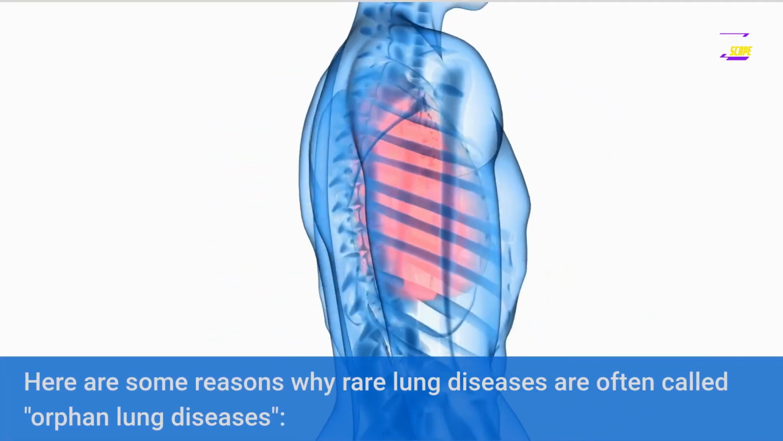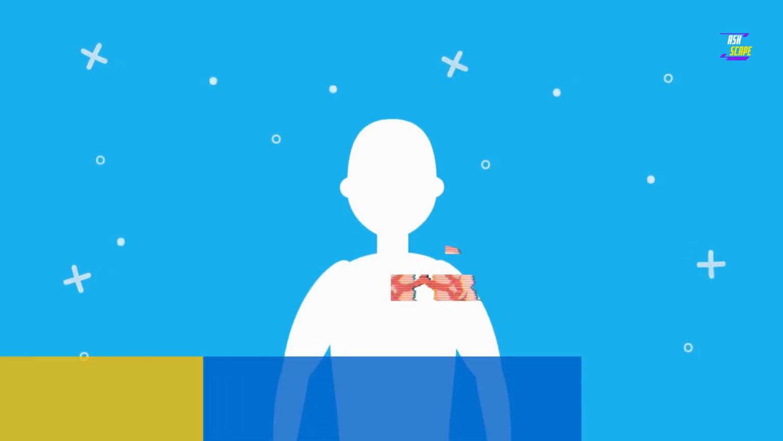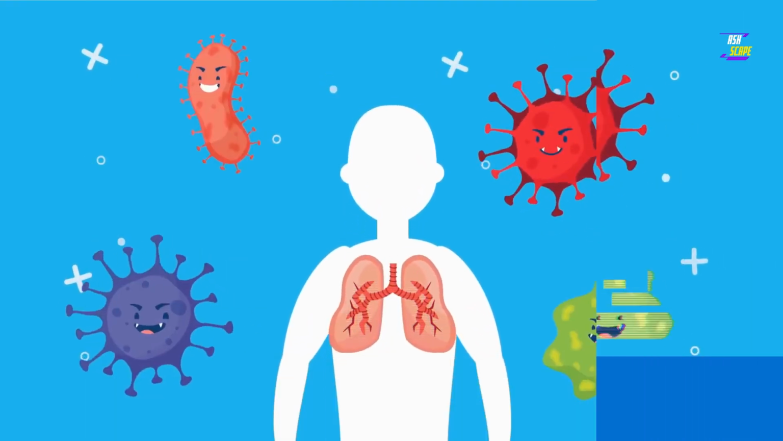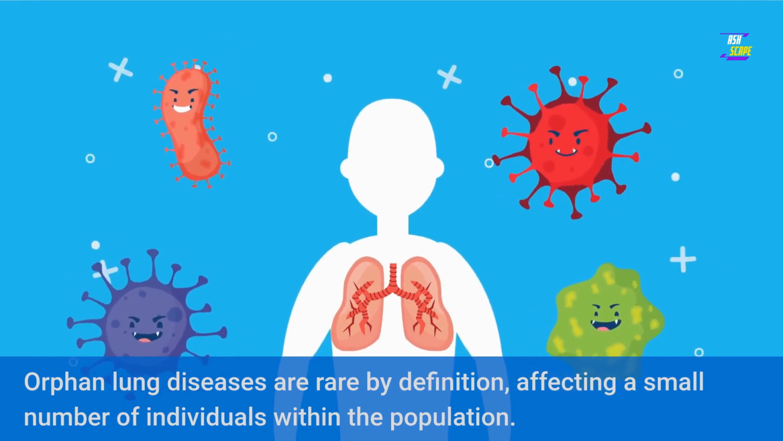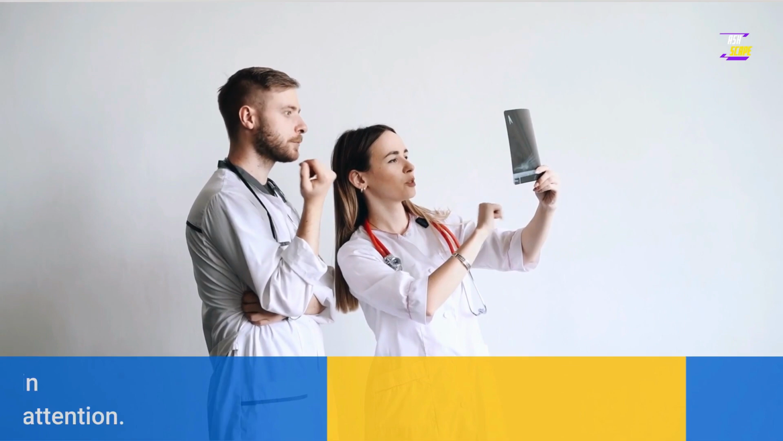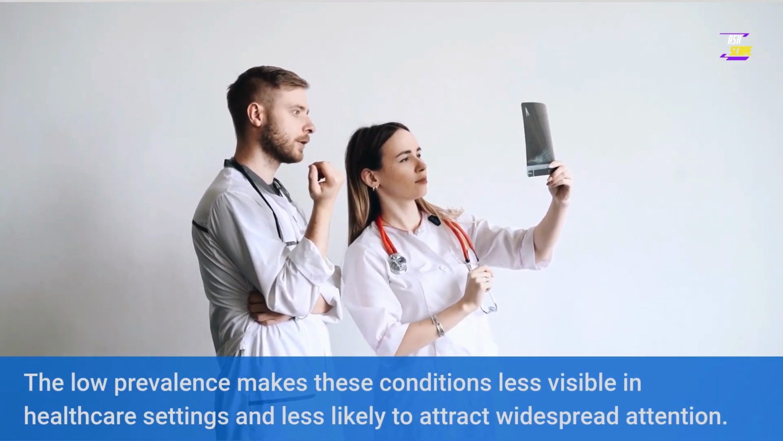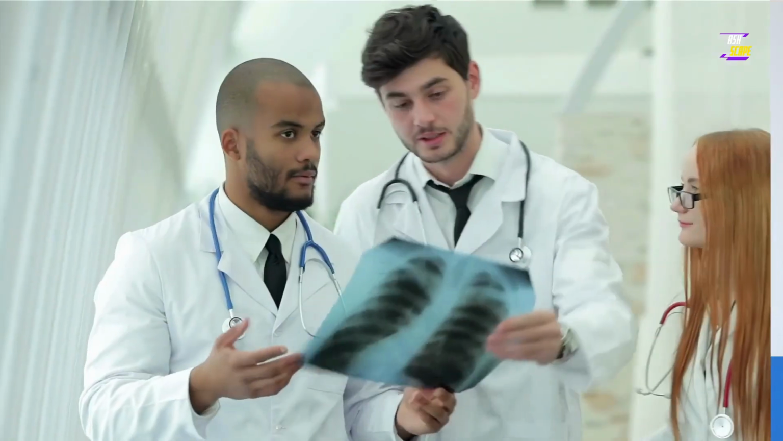Here are some reasons why rare lung diseases are often called orphan lung diseases. 1. Low prevalence. Orphan lung diseases are rare by definition, affecting a small number of individuals within the population. The low prevalence makes these conditions less visible in healthcare settings and less likely to attract widespread attention.